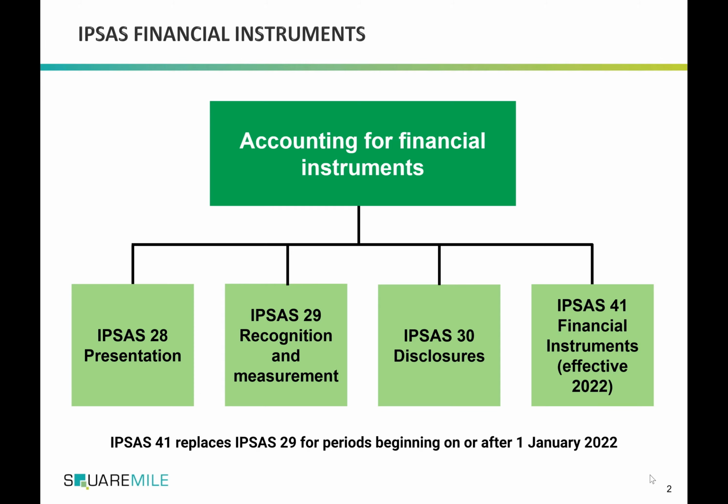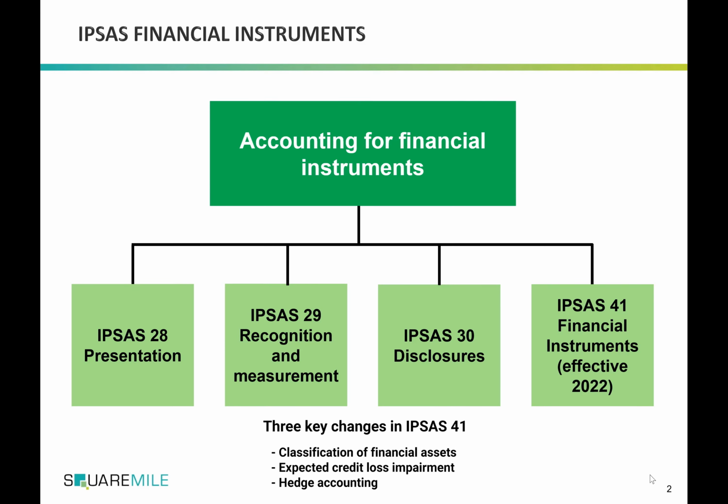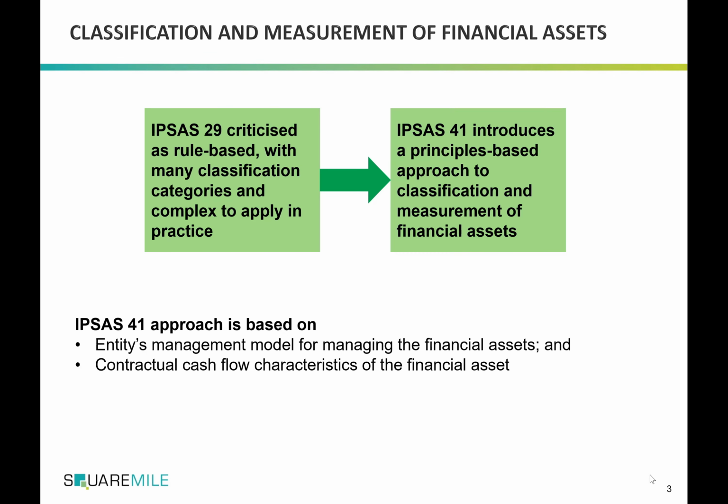There are three key changes in IPSAS 41 financial instruments compared to IPSAS 29. First is the classification of financial assets. Second, the forward-looking expected credit loss impairment model, which has been introduced in IPSAS 41. And thirdly, the hedge accounting has been made more principles-based. Let's look at the classification and measurement of financial assets.